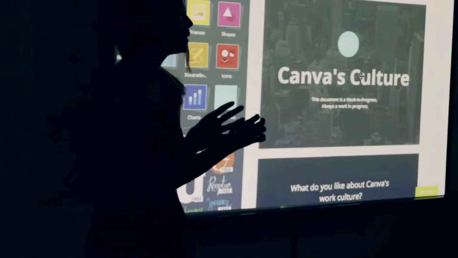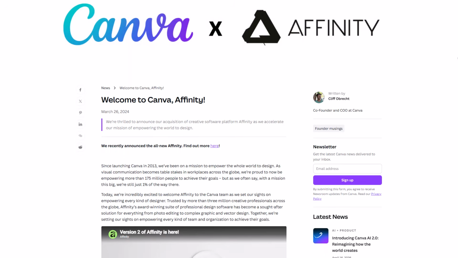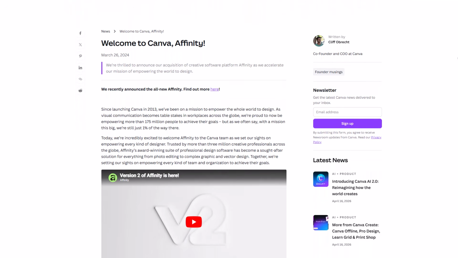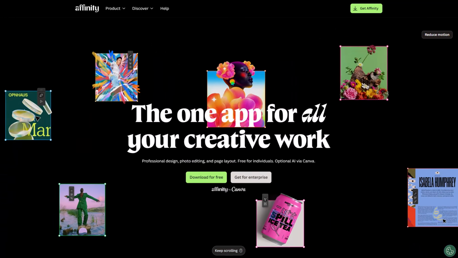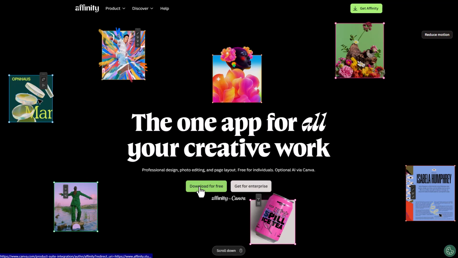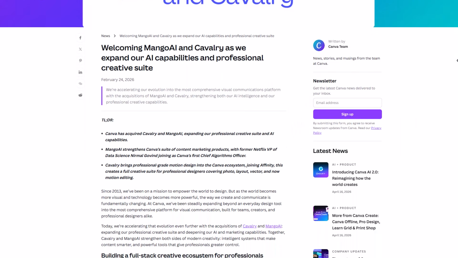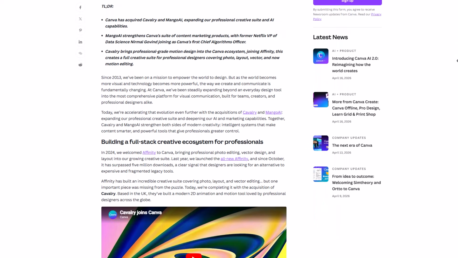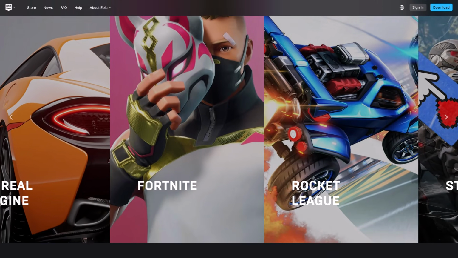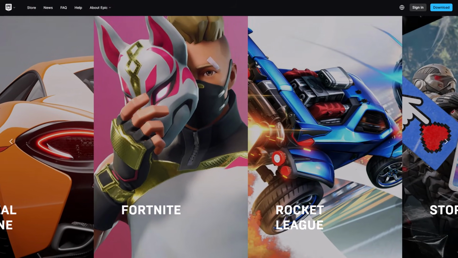Now let's talk about Canva and the whole ecosystem that they're building. Some time ago we did see that Canva purchased Affinity and then they eventually went ahead to make it free, which was a huge thing within the community. Interestingly, they also went ahead to purchase Cavalry not so long ago and they're making it free as well. So Canva seems to be following the footsteps of Epic Games, as Epic Games has this very nice tradition of purchasing stuff and making it free.